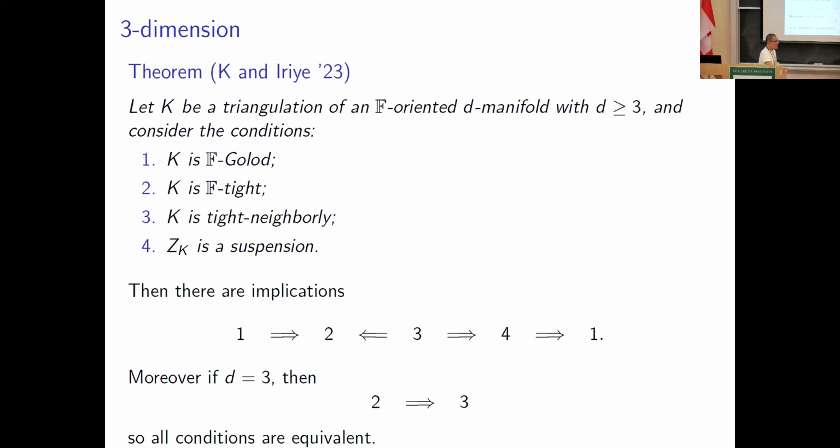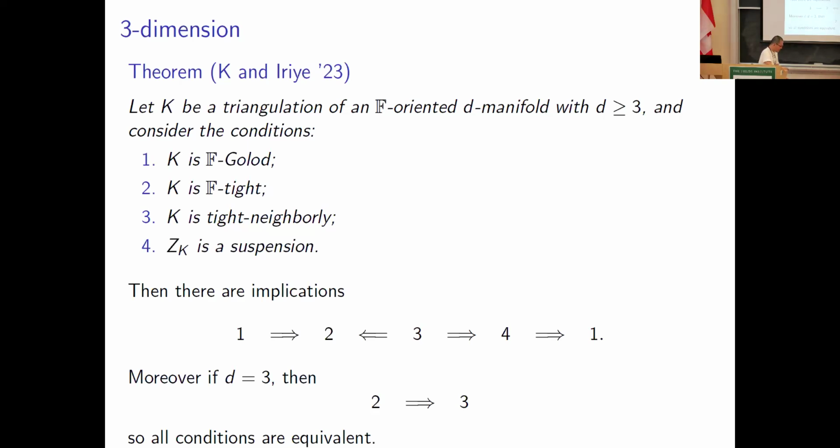All right, and Irie and I proved a relation among Golodness, tightness, tight neighborliness, and the moment-angle complex. Let K be a triangulation of an F-oriented D-manifold where D is at least 3. Consider the following four conditions: K is F-Golod, K is F-tight, K is tight neighborly, and Z_K is a suspension.